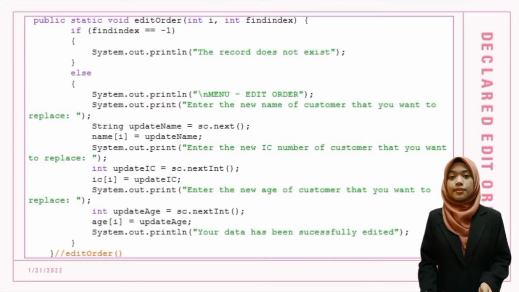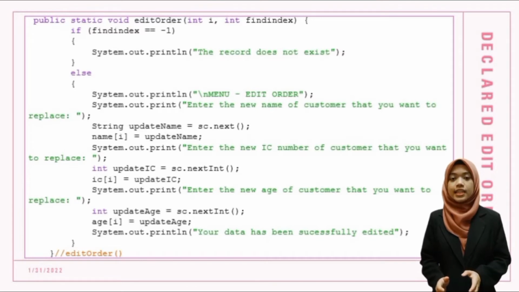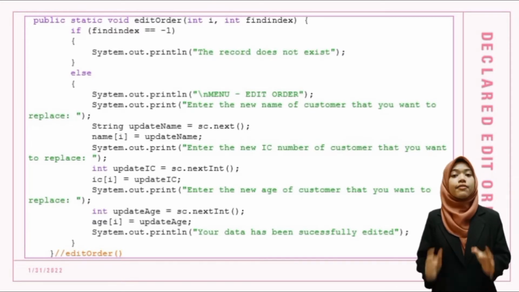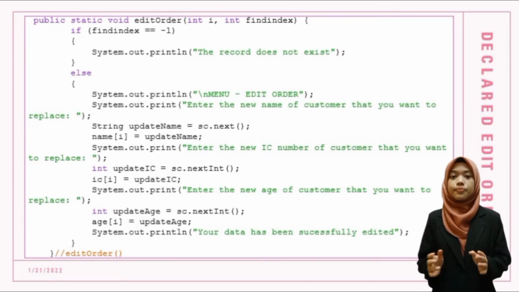Next, we call the void method for edit order. We declare an if-else statement to find the index, and if findIndex equals -1, the name does not exist, else the user can edit the order. However, in this method, we need to identify the customer name they want to replace by calling the array, and lastly, it will print that your data has been successfully edited, as the complete execution for edit order.